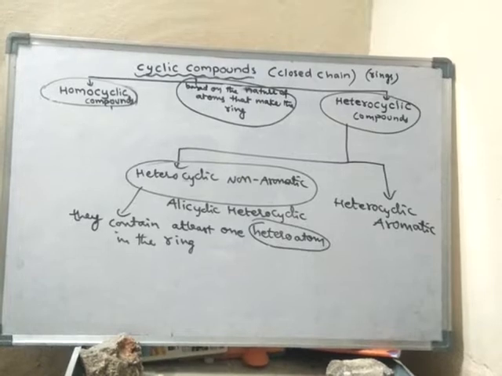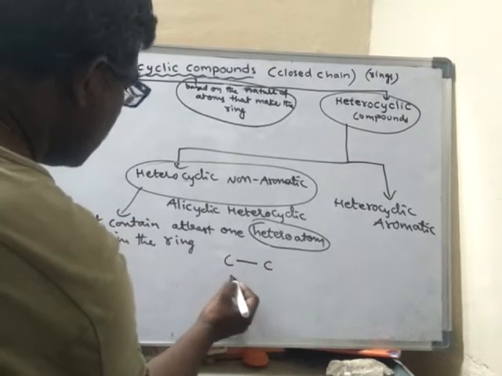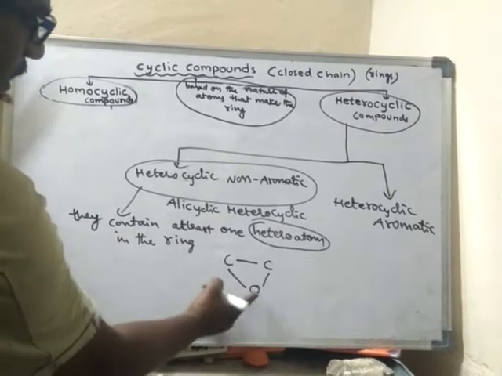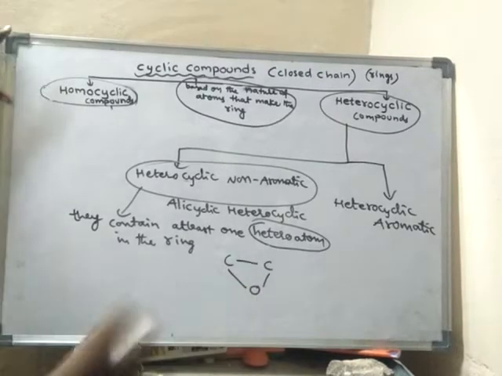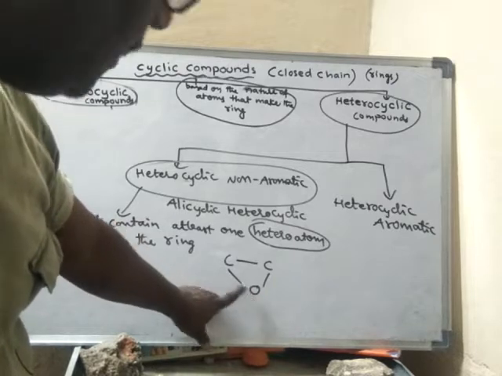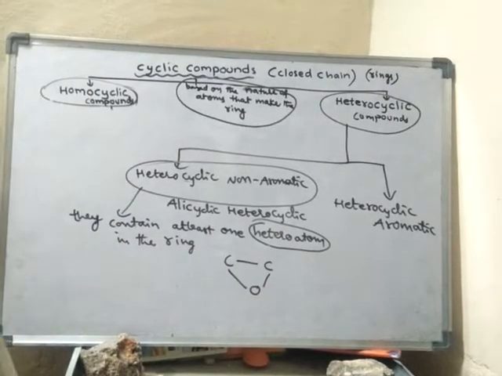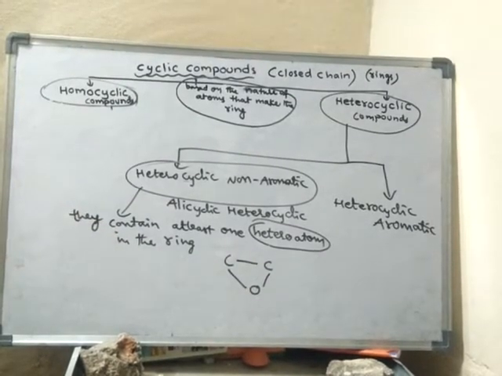For example, suppose this is a cyclic compound. Now this is a ring, but this ring is not made up of only carbon atoms. A heteroatom is present in the ring. Along with carbons, heteroatoms are also present.